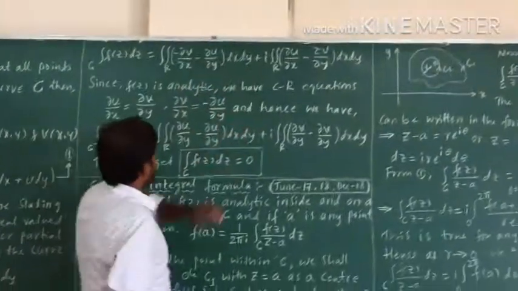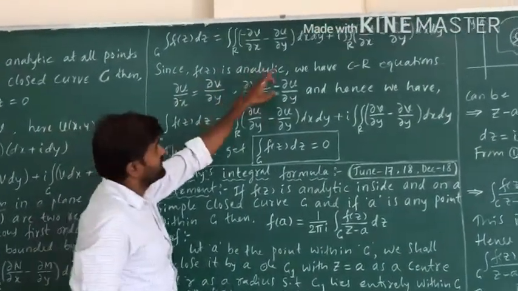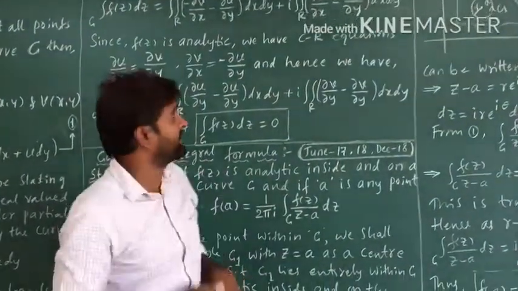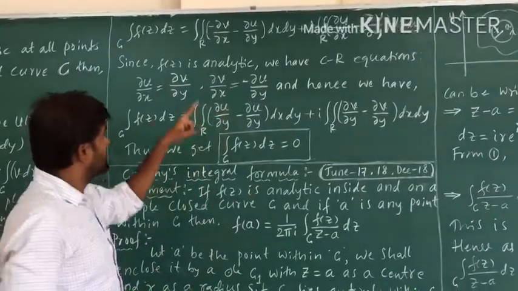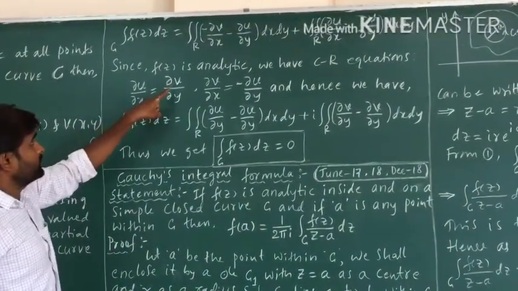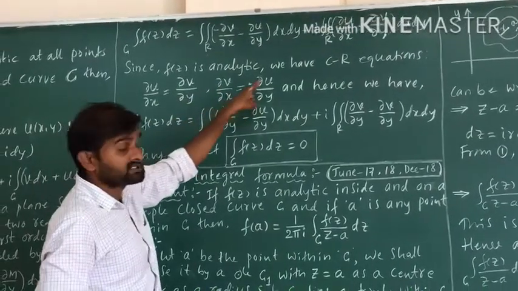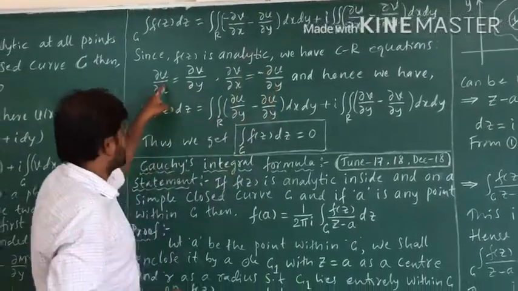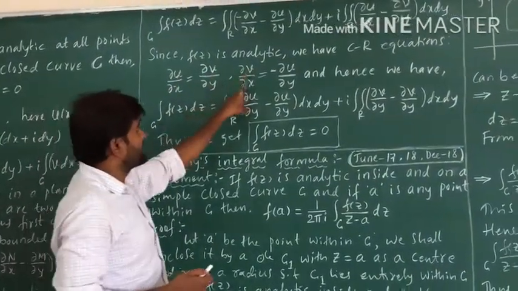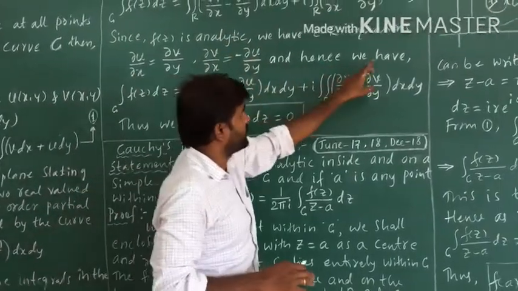Now, since f of z is analytic, we have the CR equations: dou u by dou x equals dou v by dou y, and dou v by dou x equals minus dou u by dou y, that is u x equals v y and v x equals minus u y.